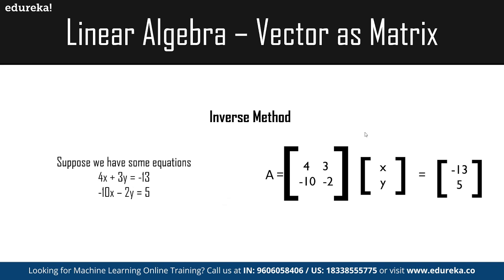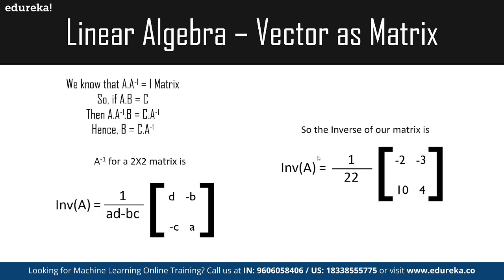So there we are going to get the inverse of A. When we multiply both sides by the inverse of A, we get A minus 1 dot A dot B and A minus 1 dot C. So A and A minus 1 cancel each other out and give us an identity matrix. We are then left with B is equal to A minus 1, the inverse of A, multiplied by C itself.